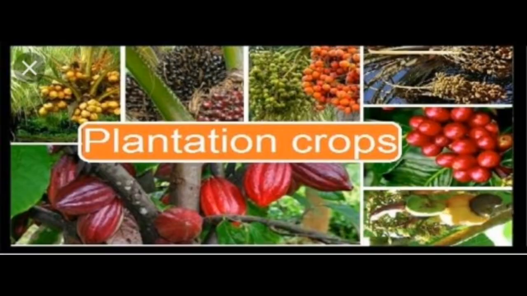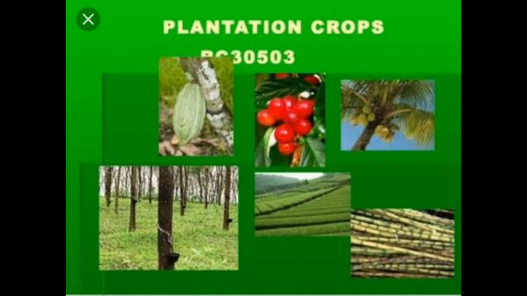Plantation crops. As we have already seen, plantation crops are those that are grown on very large farms to be sold for profit. Coffee, tea, rubber, cashew, and cocoa are a few examples of major plantation crops.